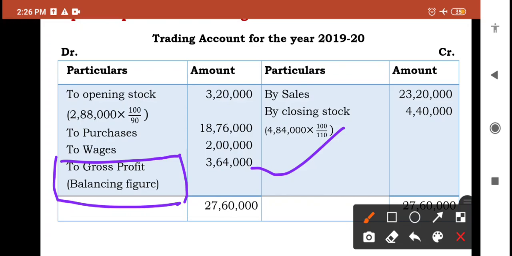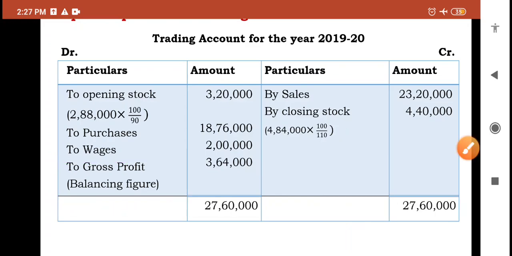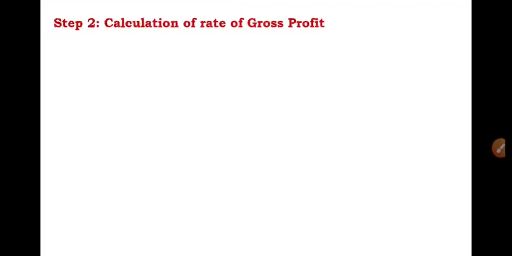So gross profit is 3,64,000. Yes, so this is the first step. Let me go for the second step. Step number 2, that is calculation of rate of gross profit. In this step we need to find out the percentage or rate of gross profit, or gross profit ratio.